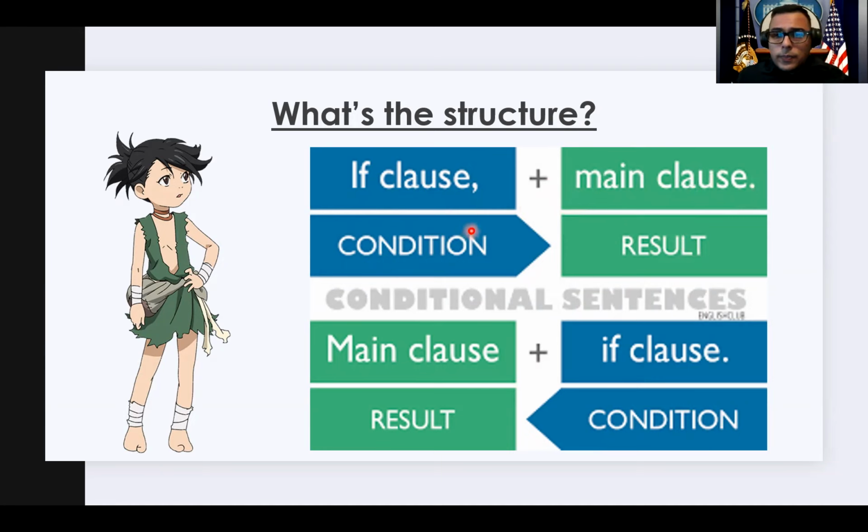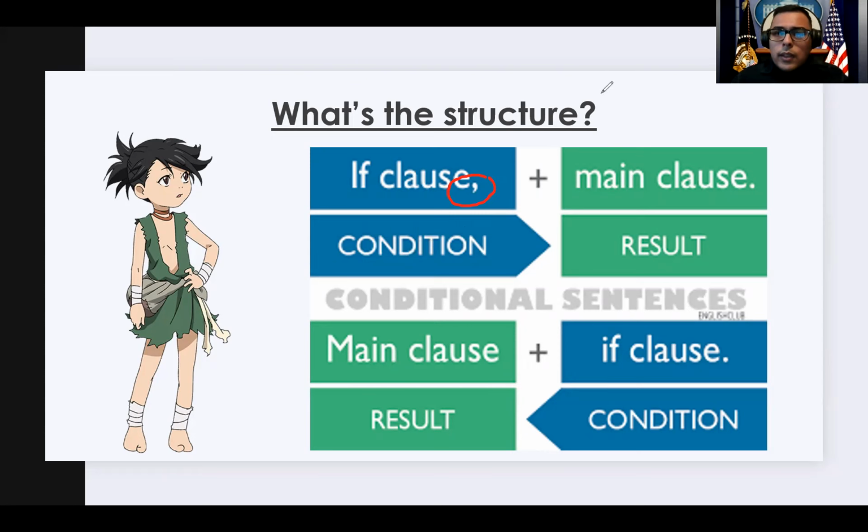The if clause is obviously the one that has if in it, right? So yeah, you guys know that. And then we have to always remember this. Make a side note, okay? Now don't forget this because if you don't add this in the exam, you're going to be wrong. If we start with the condition, we need to add a comma. Okay, this is very important, grammatically speaking.